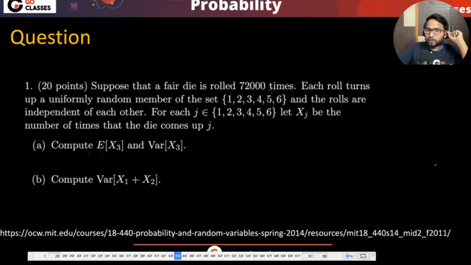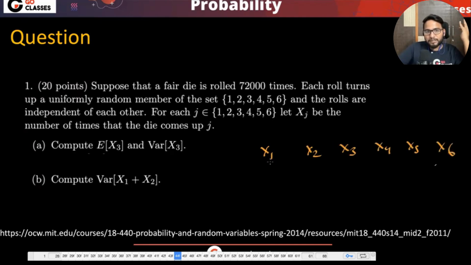Suppose that a fair die is rolled 72,000 times. Each roll turns up uniformly a random number, and the rolls are independent of each other. For each j, let Xj be the number of times that the die comes up j. Okay, so they have defined X1, X2, X3, X4, X5, X6.